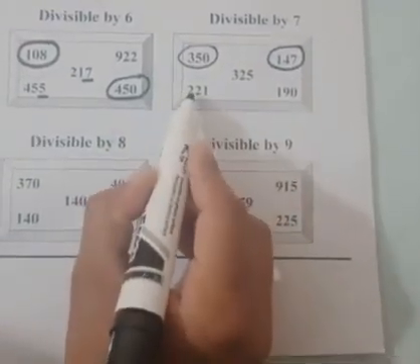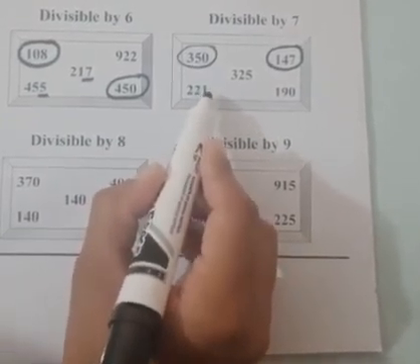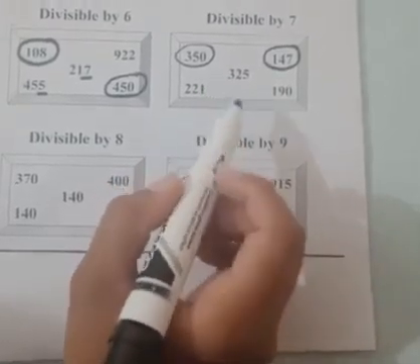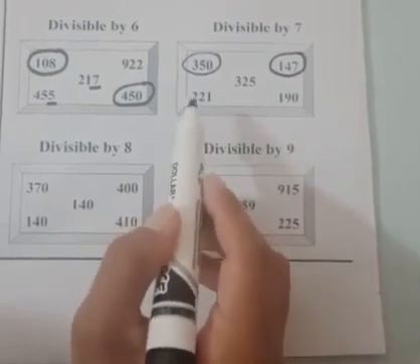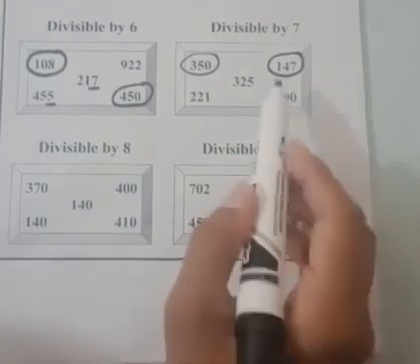Here we have 221. Last digit is 1. When we multiply 1 by 2, the answer will be 2. And when we subtract 22 from 2, the answer will be 20, which is not a multiple of 7. So this is not divisible by 7.